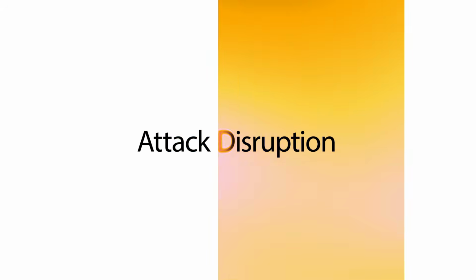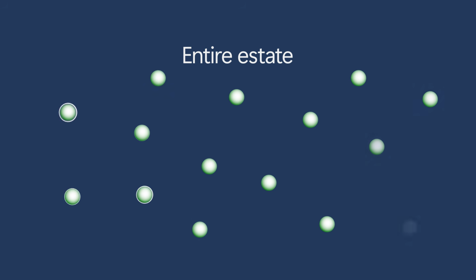That's why we built Attack Disruption, Microsoft's AI-driven self-defense that stops in-progress multi-domain attacks, like ransomware, in seconds before they can cause damage. We've expanded Attack Disruption to help protect your entire estate.